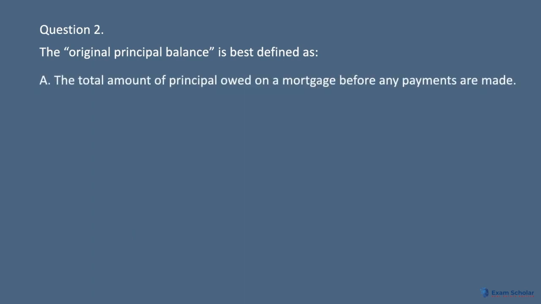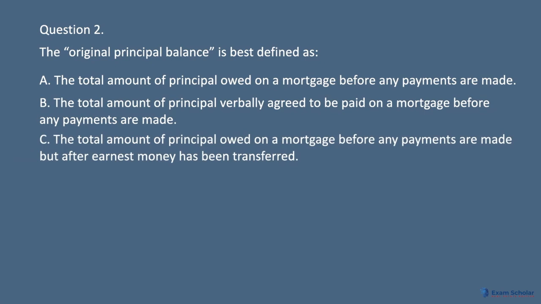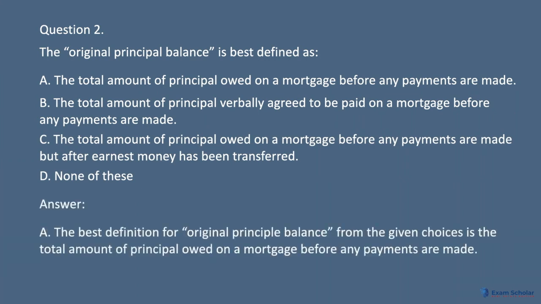Question 2. The original principal balance is best defined as A. The total amount of principal owed on a mortgage before any payments are made. B. The total amount of principal verbally agreed to be paid on a mortgage before any payments are made. C. The total amount of principal owed on a mortgage before any payments are made but after earnest money has been transferred. D. None of these. Answer. A. The best definition for original principal balance from the given choices is the total amount of principal owed on a mortgage before any payments are made.